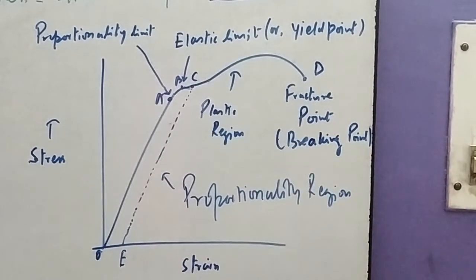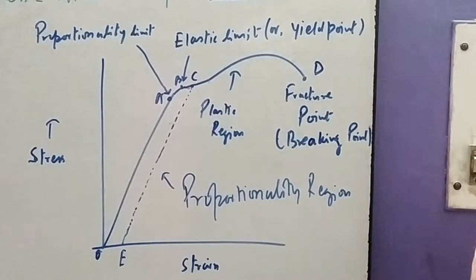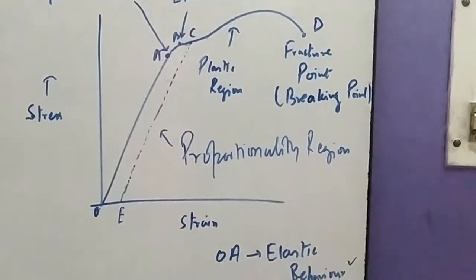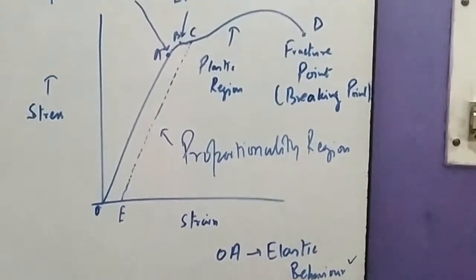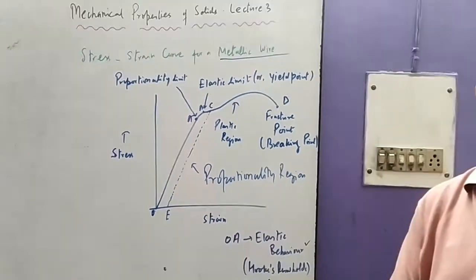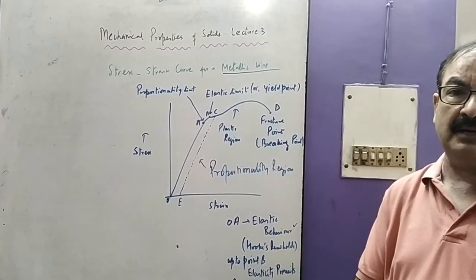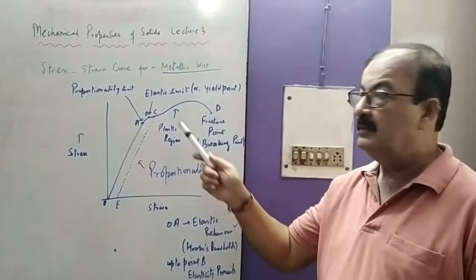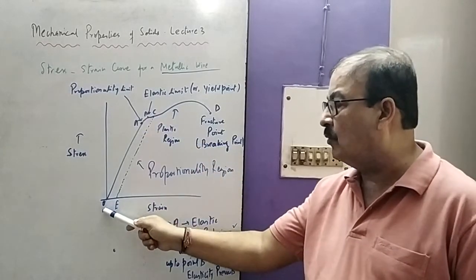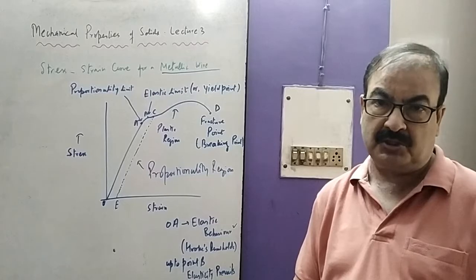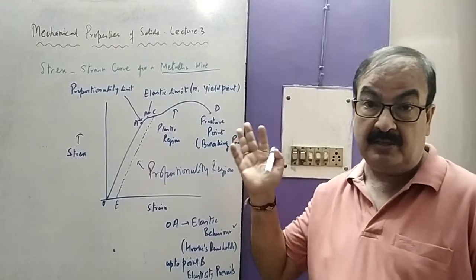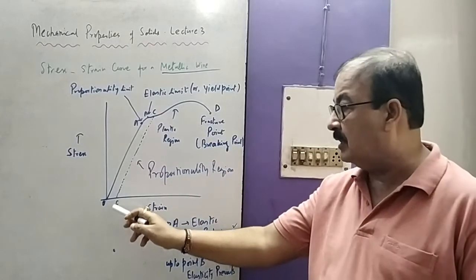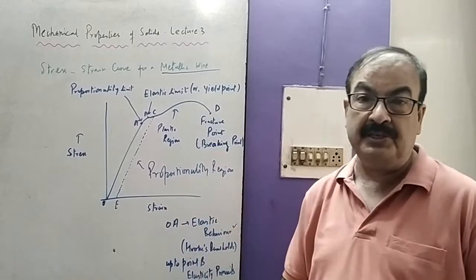And beyond point B, if we increase the load, then length increases and the strain increases. But if by chance we remove the entire force from the wire, then the body will never come back to its original form. That is, if suppose we have a point C, then CAO will not be the path of zero stress, zero strain. That is, if we decrease the stress to zero, then strain will not be zero, but rather a new strain comes. That is, OE strain comes.